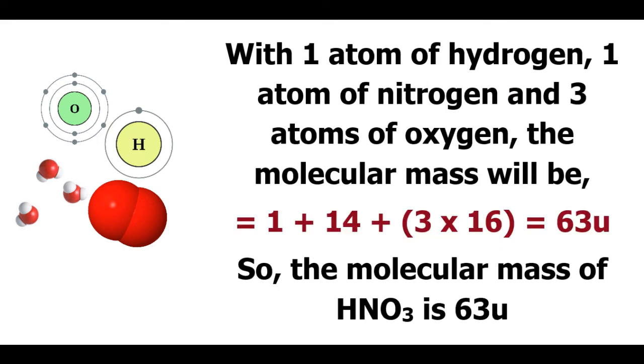With one atom of hydrogen, one atom of nitrogen and 3 atoms of oxygen, the molecular mass will be 1 plus 14 plus 3 into 16. This will give us 63U.